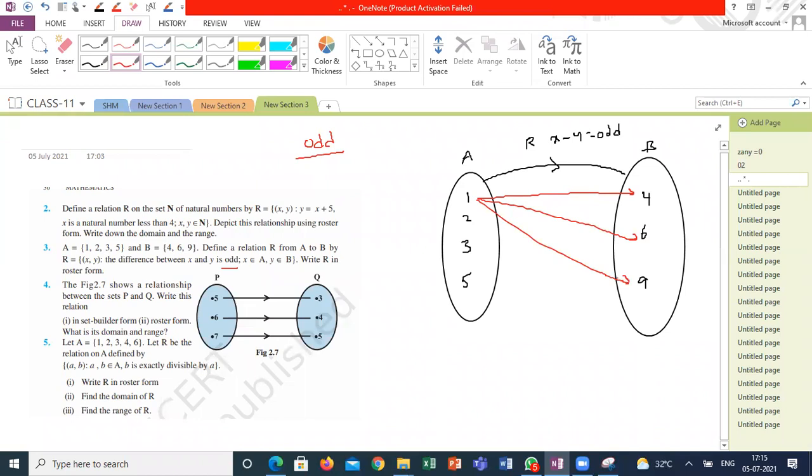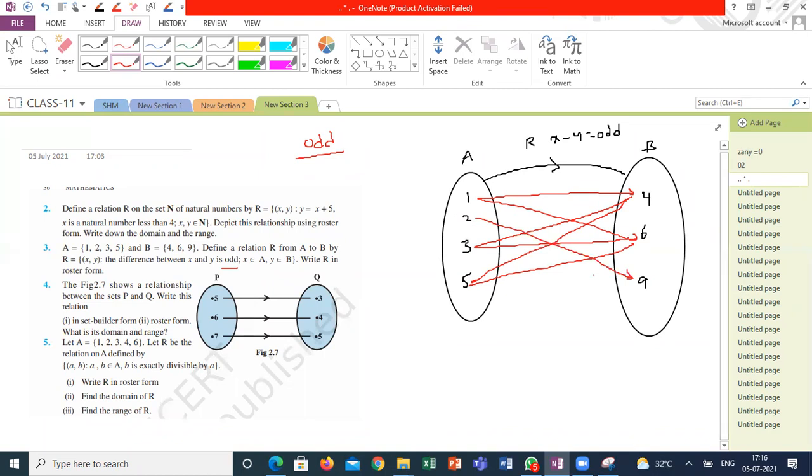Sir, how 1 to 9, sir? It will be 8, sir. Sorry, guys. Again, 3 to 4, 3 to 6. First, I am taking all odd numbers in the relation. 5 to 4, 5 to 6. And I am coming back to even numbers. If it is even, the B set should be odd. So only one pair, that is 2 to 9.